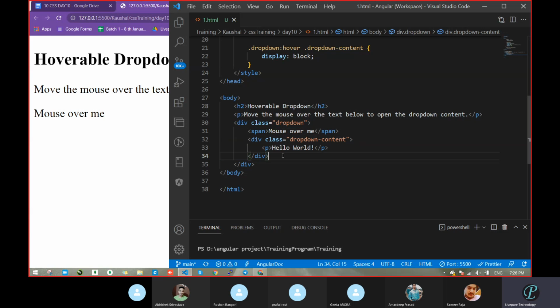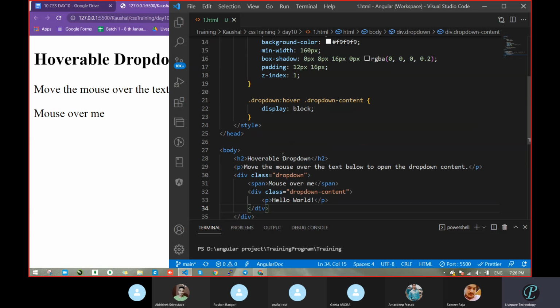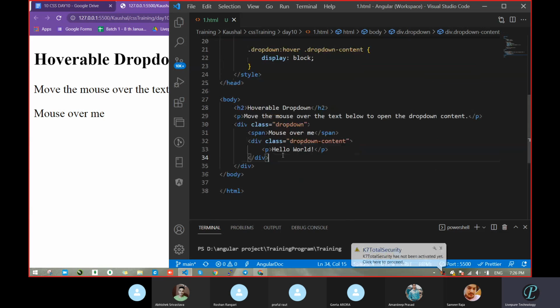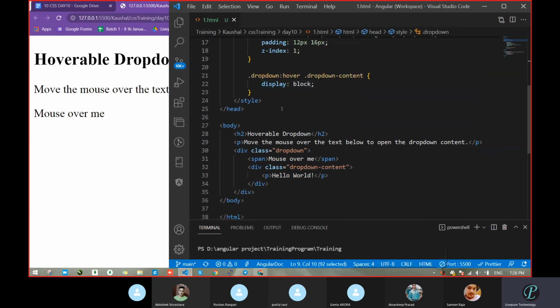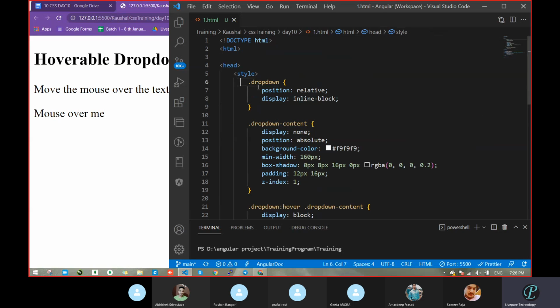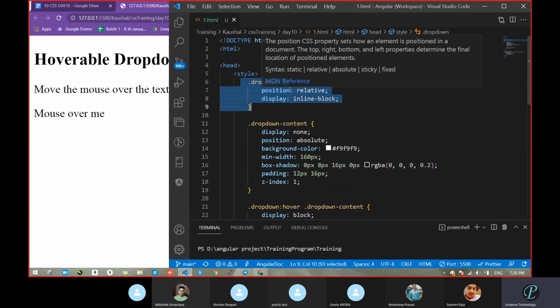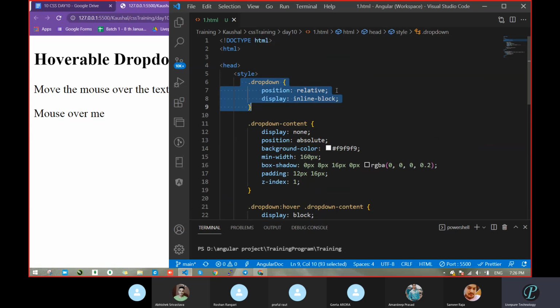Okay. So now we will look over our style. What is there? Oh, one second. Okay. So one class name, which is drop down. That class drop down is in the main center. That is the parent. So in the parent, what had we passed? We had passed one drop down where position is relative. Relative means what?